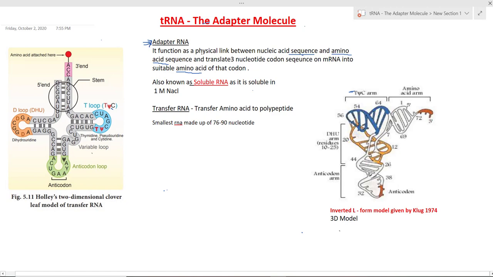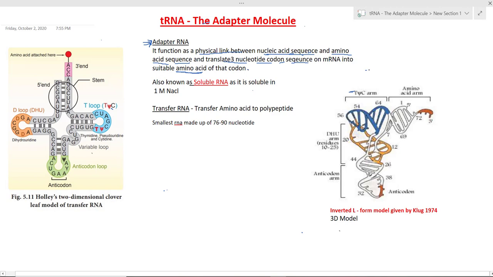Because it functions as a physical link between the nucleic acid sequence and the amino acid sequence, and translates the 3-nucleotide codon sequence on mRNA into the suitable amino acid for that codon. An adapter, we know, connects different parts of equipment which cannot be connected together. So here it also functions as an adapter. It acts as a link between the nucleic acid sequence and the amino acid sequence, reads the code present on the mRNA and attaches the suitable amino acid of that codon to the polypeptide.